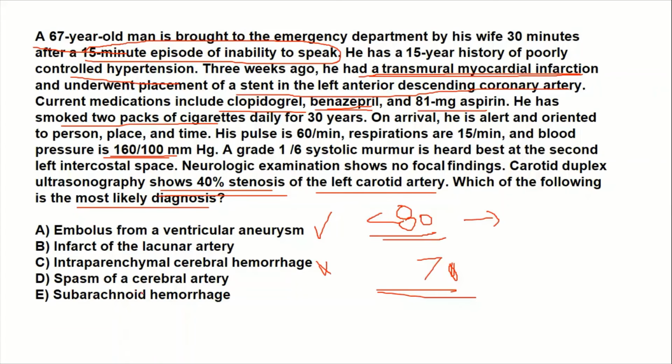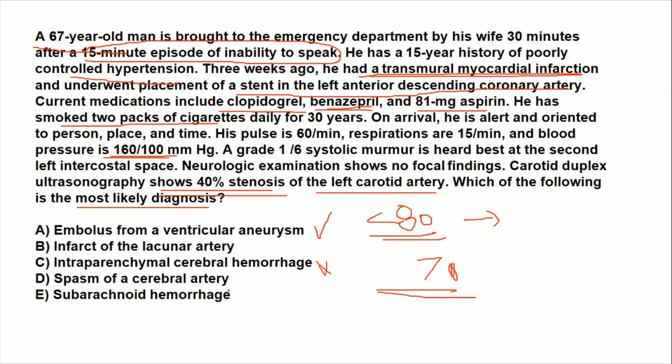And after some time, within 1 to 3 days, there is a likelihood of spasm of the cerebral artery. So this is the reason you give nimodipine in these patients. Nimodipine is a calcium channel blocker to prevent the spasm of the cerebral artery. So during the first 72 hours, or the first 3 days, there is an increased chance of spasm of the cerebral artery, and this spasm can lead to focal neurological findings, right?